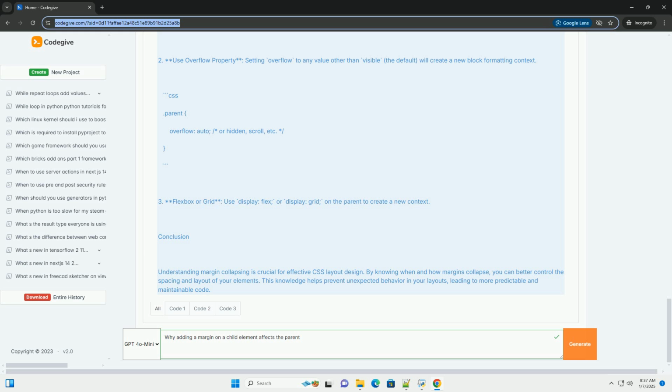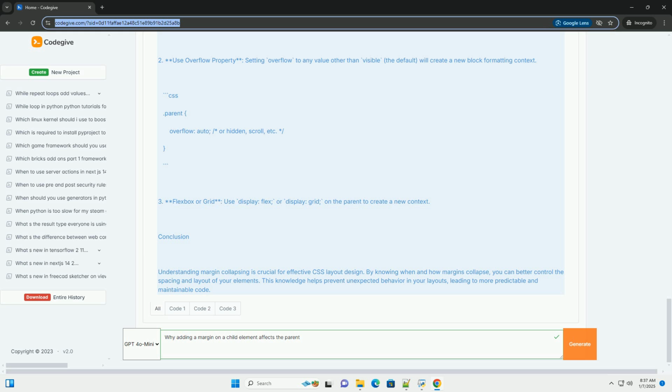How to prevent margin collapsing? 1. Add padding or border. Adding padding or a border to the parent element prevents margin collapsing. 2. Use overflow property. Setting overflow to any value other than visible, the default, will create a new block formatting context. 3. Flexbox or grid. Use display flex or display grid on the parent to create a new context.